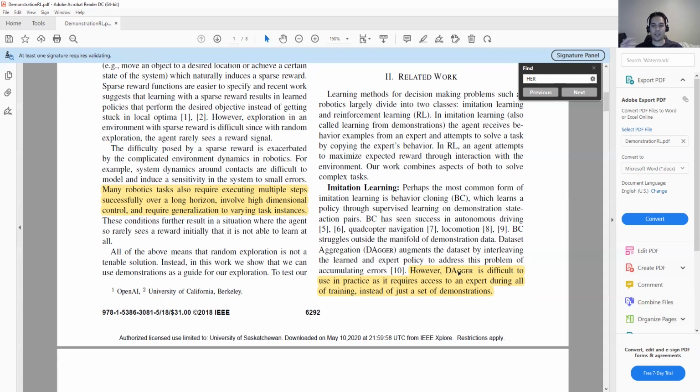In Dagger, we try to train an agent using an expert, or sometimes even using some classifier that knows which action we should take. But in demonstration, we demonstrate some of the tasks. We don't need to have an expert or a complete system or a trained agent. Maybe we know some of the demonstration, we can just highlight those for the model.